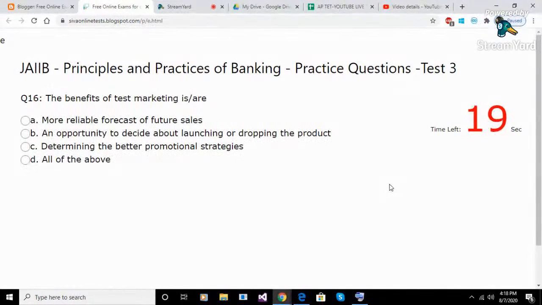Question 16. The benefits of test marketing is /R. Option A. More reliable forecast of future sales. Option B. An opportunity to decide about launching or dropping the product. Option C. Determining the better promotional strategies. Option D. All of the above. Answer D. All of the above.